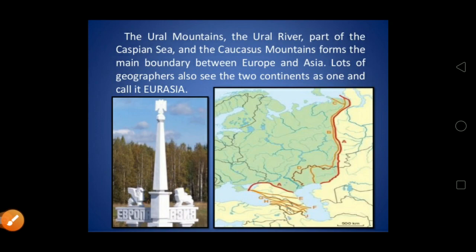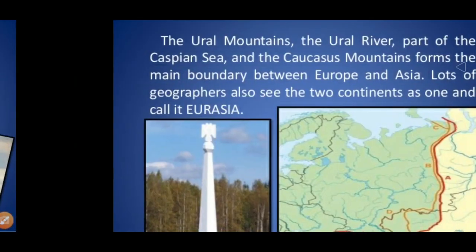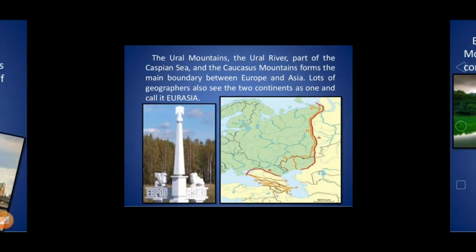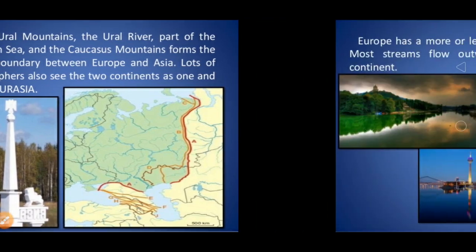Lots of geographers also see the two continents as one and call it Eurasia. Yes, very good. When we call Europe and Asia together, it is known as Eurasia. It is called Eurasia because these two continents are not separated. At a few places you will find water bodies, but totally they are not separated. They are connected.